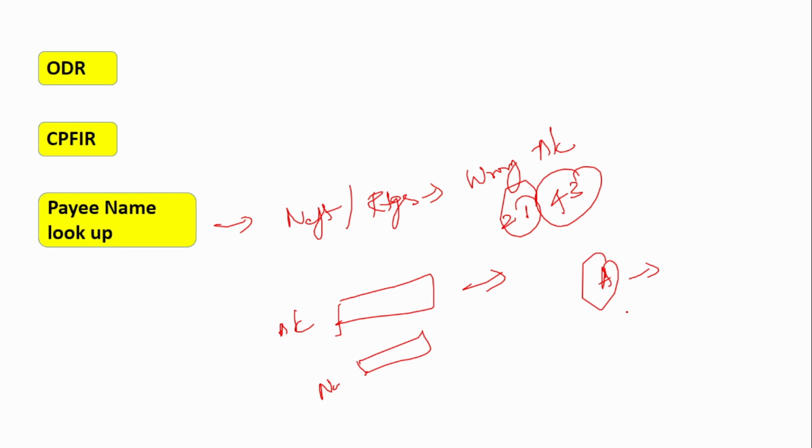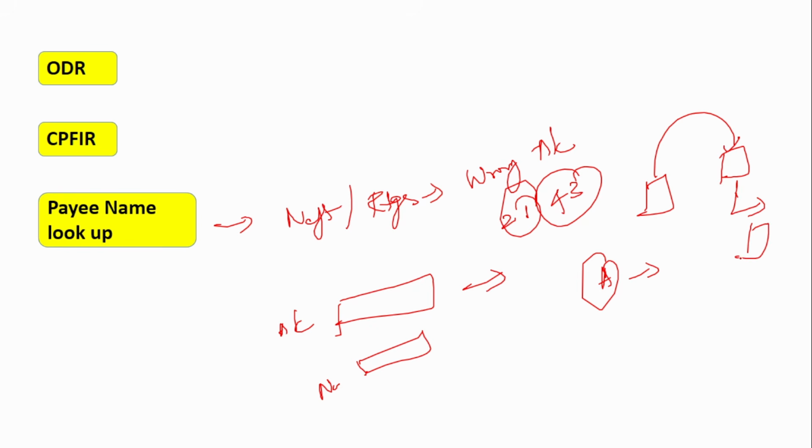And what happens when they send a wrong NEFT or RTGS transaction? The customer goes and complains to that bank, okay, and that bank communicates to the beneficiary bank, because under NEFT and RTGS, the two banks are mostly different banks. Okay, so they go and communicate to the other bank. That bank will go and communicate to the customer.